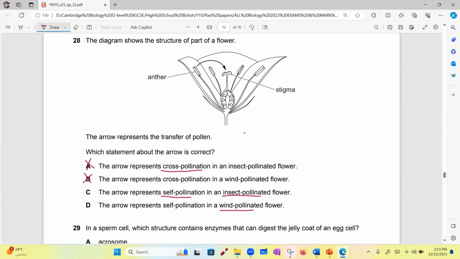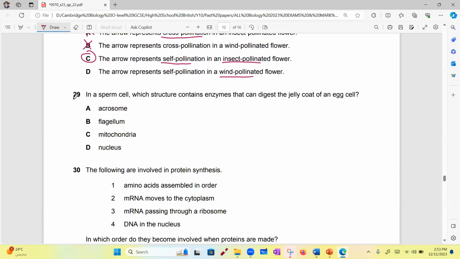Insect. Now, why did you choose insect? Because when it's self-pollinated, it has large petals, and the anthers are not dangled outside. Yes, you are both correct. It does have large petals to attract insects, and all the flower parts are inside. They're not dangling outside, exposed to the wind. Good. 29. In a sperm cell, which structure contains enzymes that can digest the jelly coat? Acrosome. Very good. You're amazing.